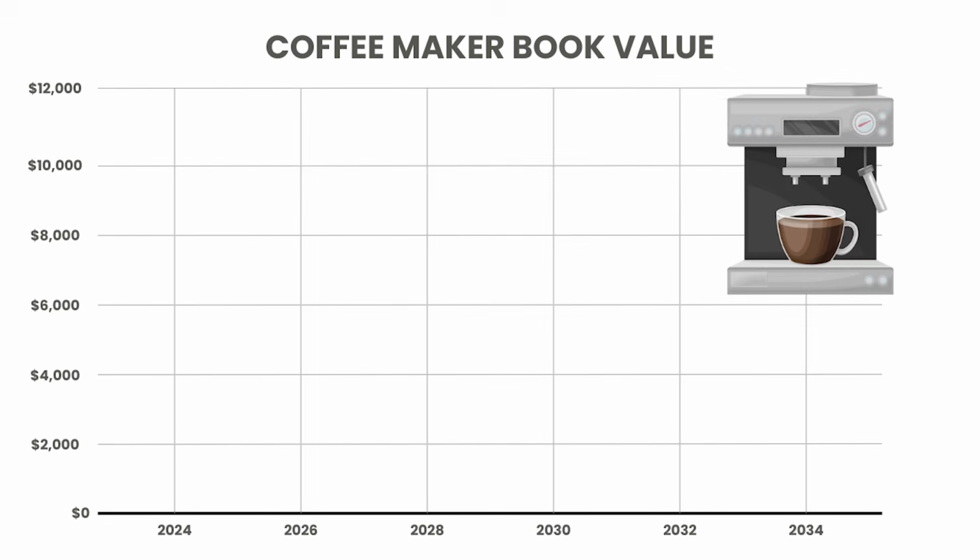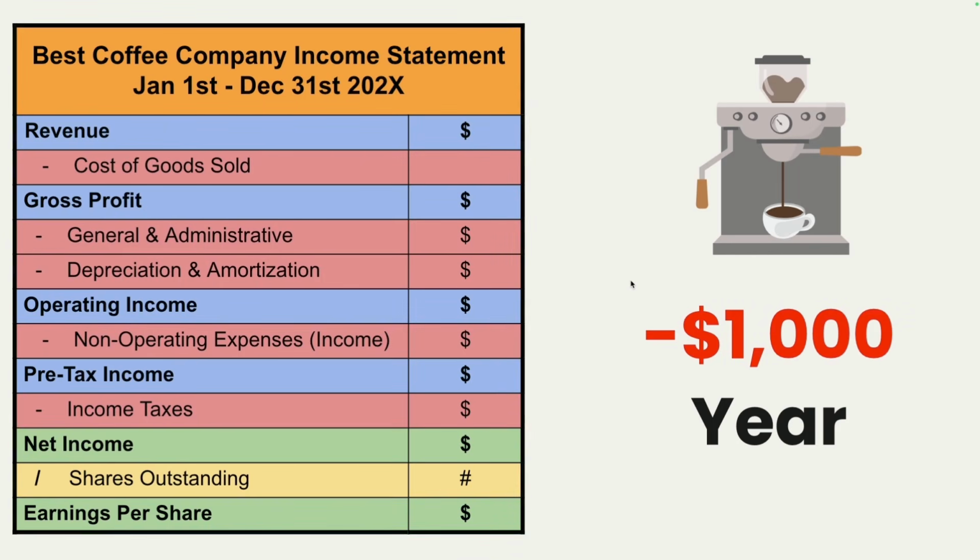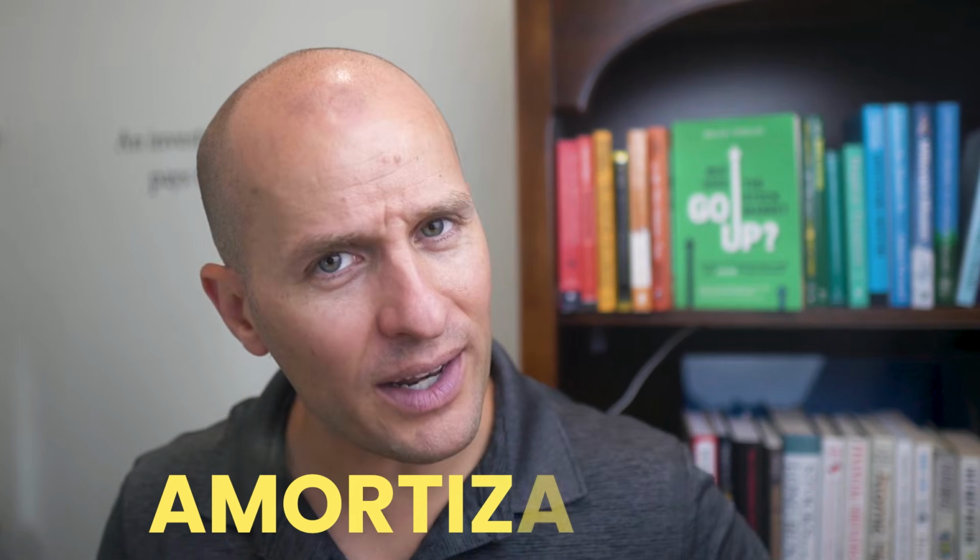So this chart shows how the coffee maker's book value would decline over the next 10 years to account for that depreciation expense. Each year, we would knock off $1,000 from the value of that coffee maker to account for its gradual wear and tear. Now, we would account for that $1,000 depreciation charge on the company's income statement. We would record that figure as an operating expense, and we would use it to reduce the company's profits during that fiscal year. We would then take that $1,000 depreciation charge each year for the next 10 years on our income statement.